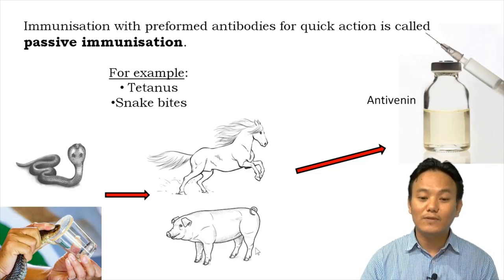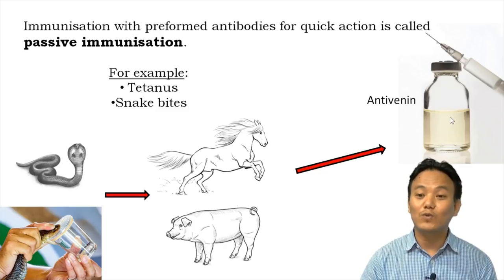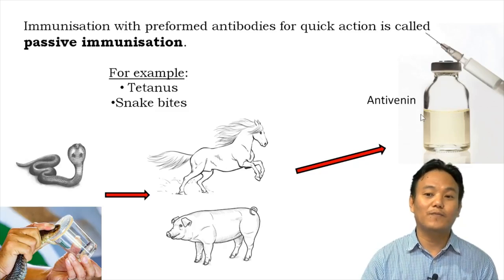When these animals become immune to snake venom, their blood is collected and the antibodies are purified. Those antibodies are sold as antivenin in the market. Such antivenin is administered as passive immunization to people who are bitten by venomous snakes.